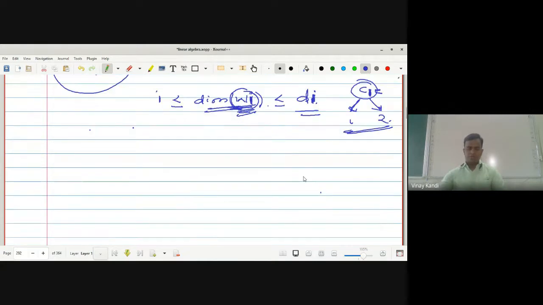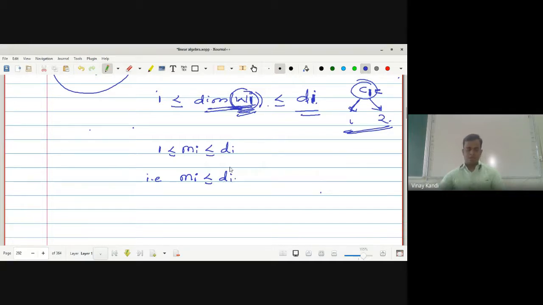That is Ni is less equal by Mi, less equal by Di. Dimension of Wi is Mi. That is Mi is less equal by Di.